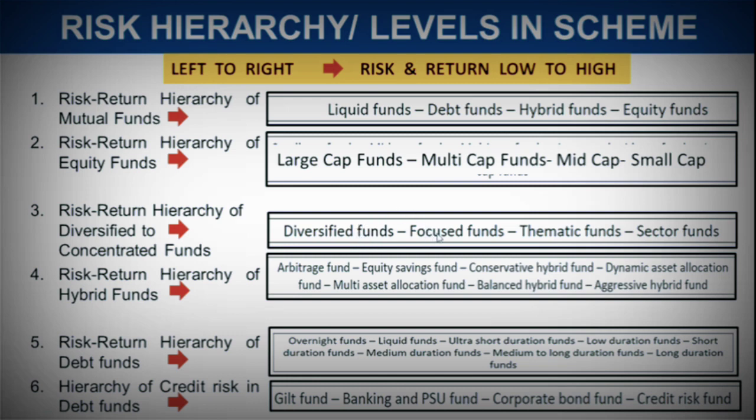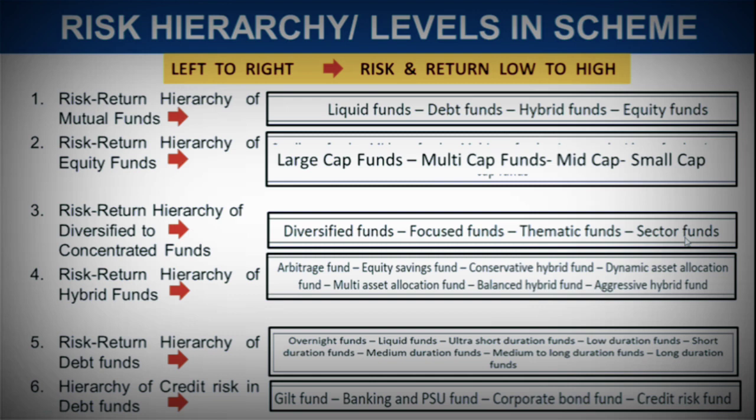But as we move forward to focused fund, it means it would be focusing on a certain number of companies and only those companies would be there in the portfolio. So that's what is called a focused fund. Then moving to thematic fund, which follows a particular theme. Then moving to sector fund, which invests in only one particular sector. For example, a banking fund investing in the banking sector, a technology fund investing in the technology sector, a healthcare fund investing in the healthcare sector. So we know that sector fund is the riskiest fund.